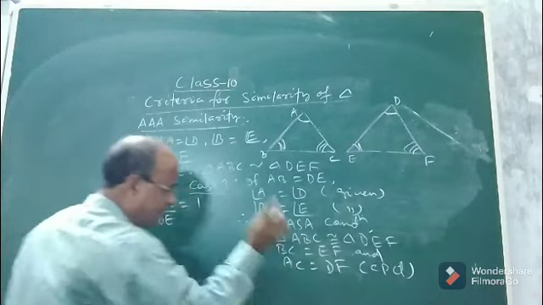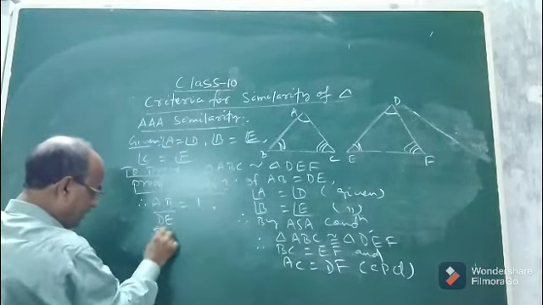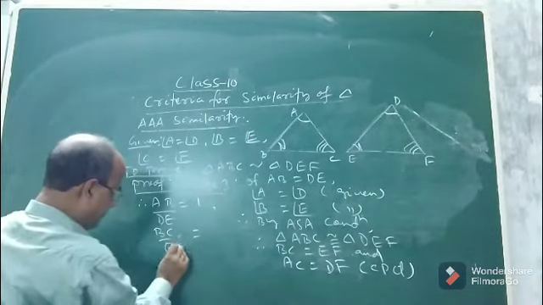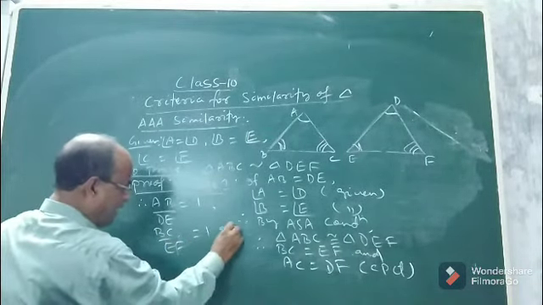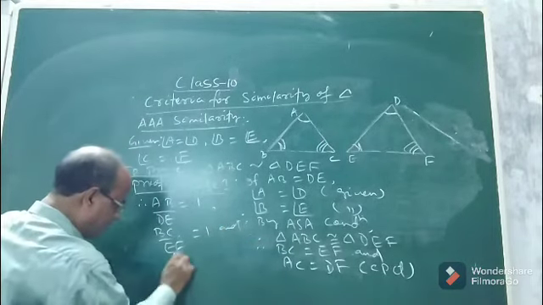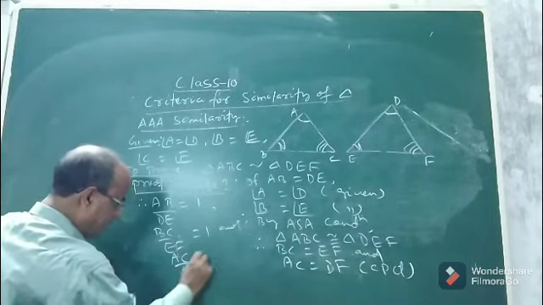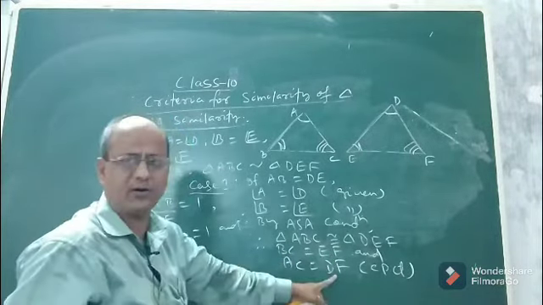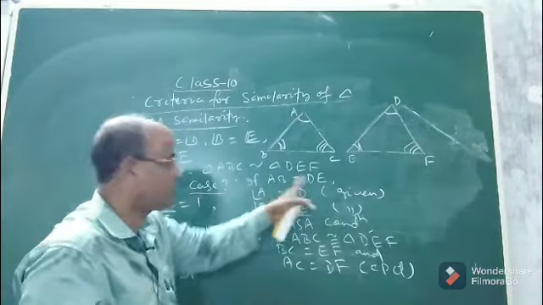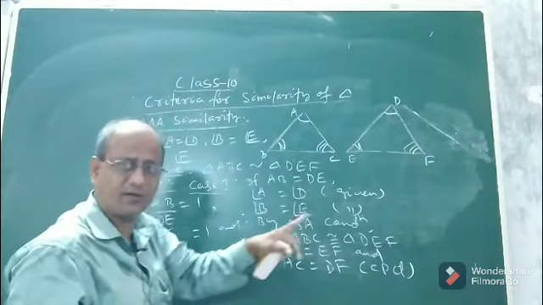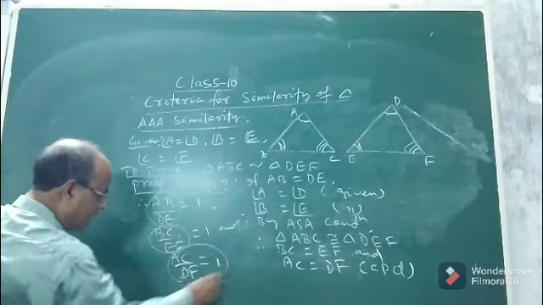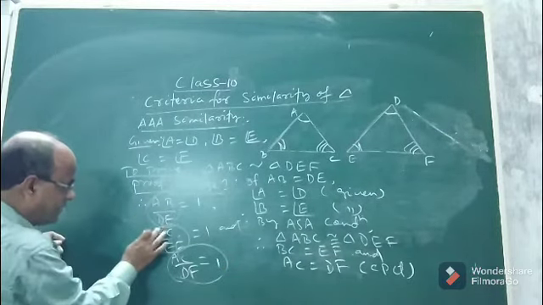Similarly BC equal to EF, so BC by EF will be equal to 1, and AC by DF will also be equal to 1. Why? Because BC equal to EF, their ratio must be 1. AC equal to DF, their ratio must be 1. AB equal to DE we have taken, so their ratio must be 1. So what did you see? Each ratio is equal to 1.